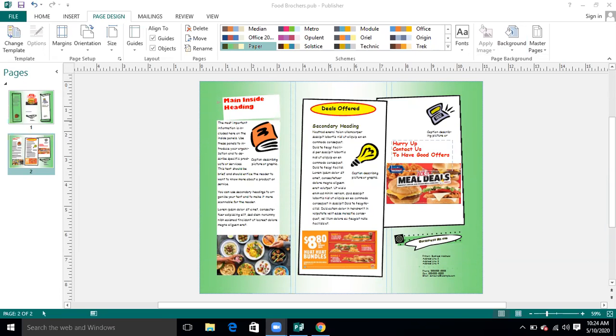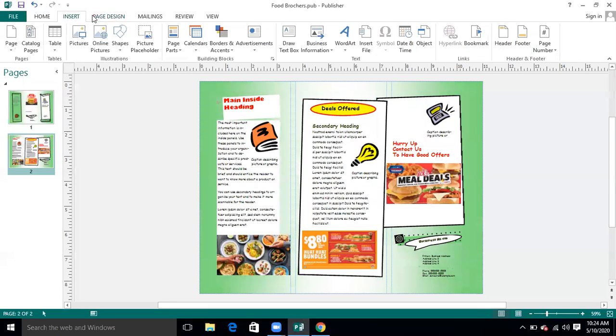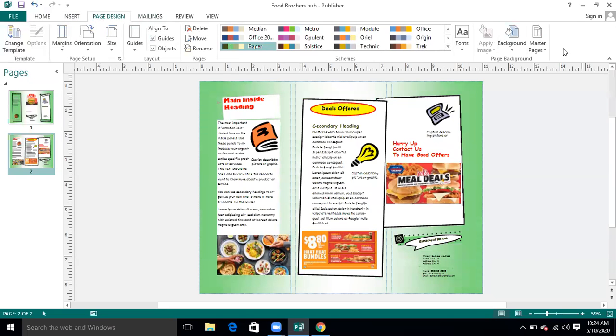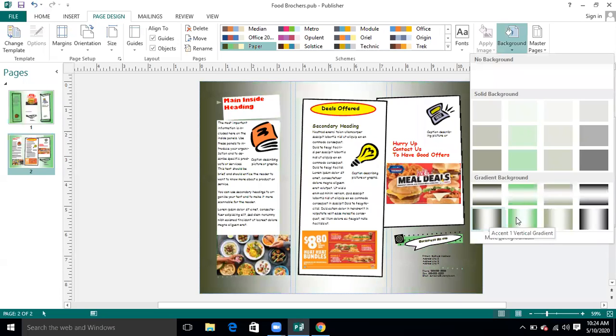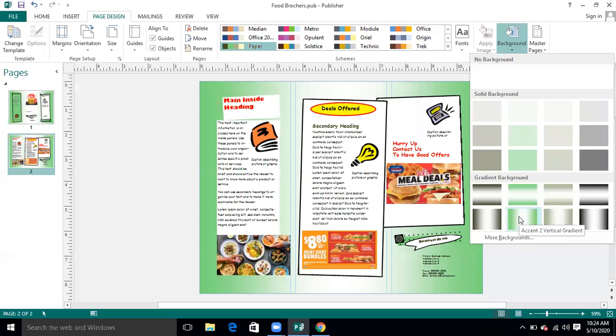Sir, how did you do this? Simple. I went to the page design menu. These are the ribbon menus: insert, page design, mailings. In the page design menu, you can see that background is there. You can take any background according to your requirements. I have taken a good color scheme for the background.